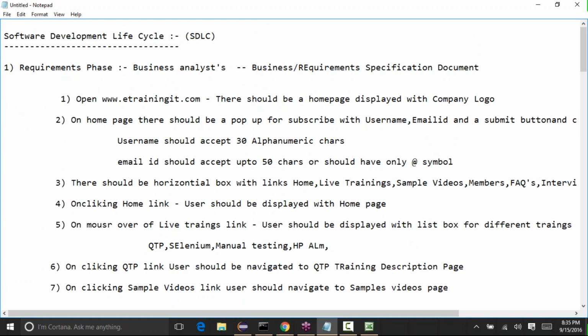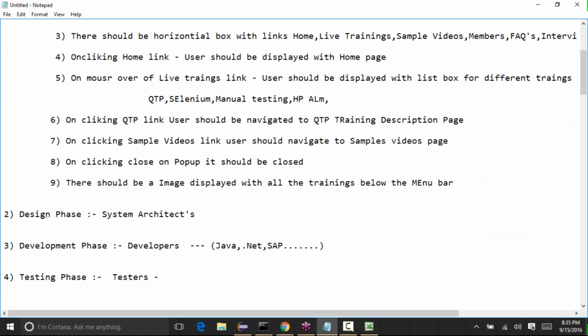Even if you Google it, you will get a lot of information. If you type software development lifecycle, you will get everything about the lifecycle, the phases, and every topic about it. I also have a document which I'll send you, which has the URLs and links for that. So go through that information also, but try to read as much as possible.